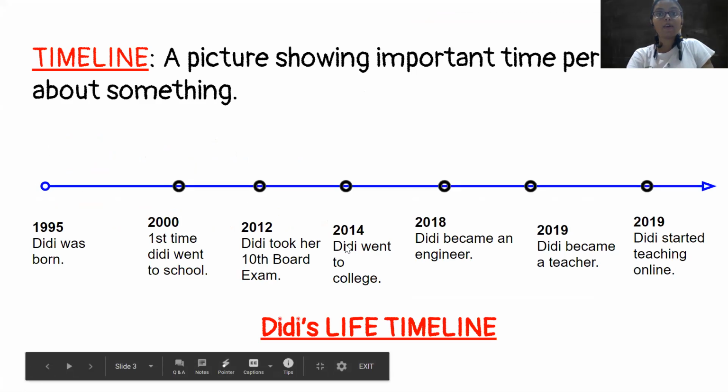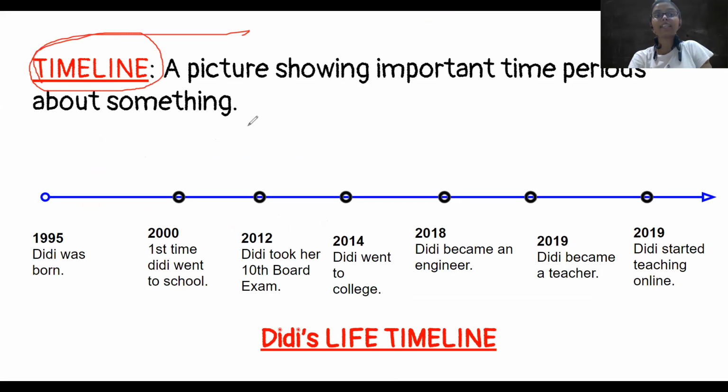Moving on, we're going to learn something about timeline. Okay, repeat after me. Timeline. What is a timeline? It's a picture showing important time periods about something. तो कोई भी चीज के कुछ important time periods अगर हैं, so a timeline will show that. It's nothing but a straight line. Okay, a straight line और उसमें अलग-अलग time पे क्या-क्या हुआ है. That's what the timeline is going to show.